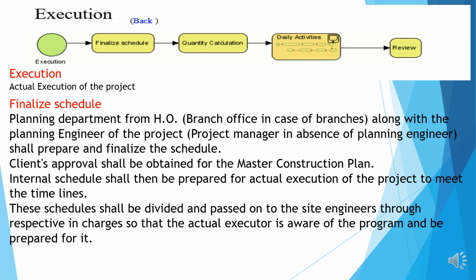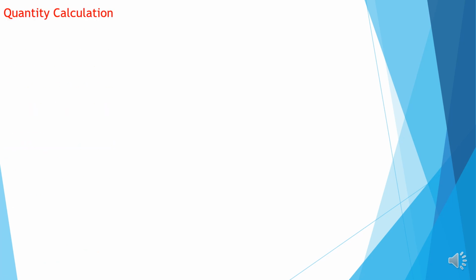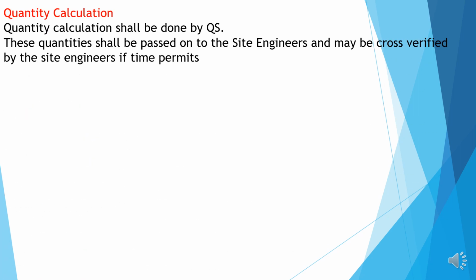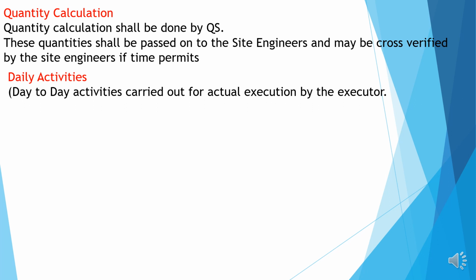This schedule has to be passed on to the site engineer so that he will prepare a day-to-day program and execute it. Quantity calculation: quantity calculation has to be done by the QS and the site in-charges. This quantity has to be cross-checked by the project manager and other senior officials. Daily activities: day-to-day activities have to be carried out for actual execution by the executor.